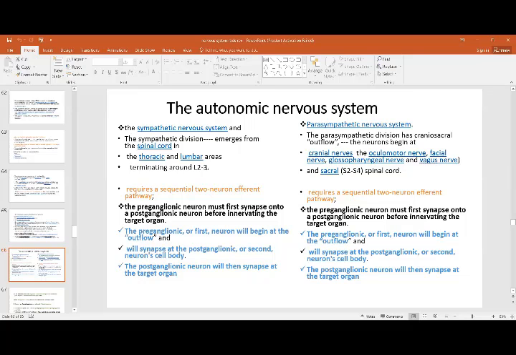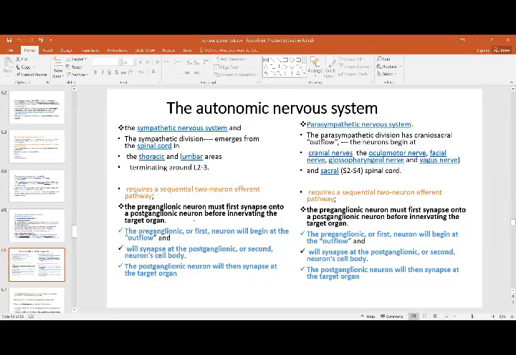So you have a third horn. Normally you have ventral and dorsal horns, but where you have the sympathetic region in the spinal cord, you're going to have an intermediate horn as well, showing you that area is the sympathetic area. Then you have two neuron efferent pathways. The preganglionic fibers must first synapse onto the postganglionic neuron fibers.